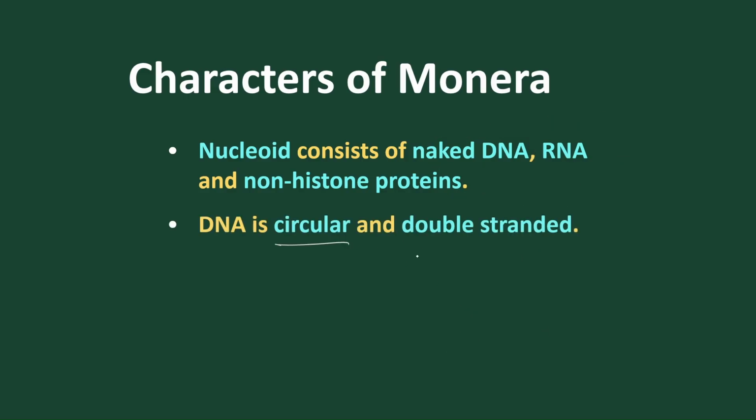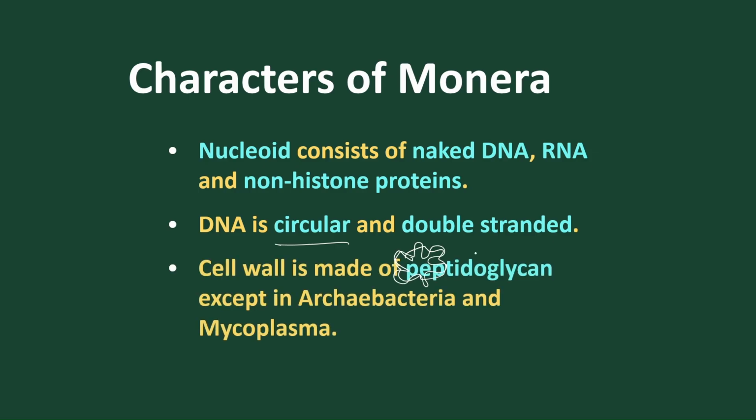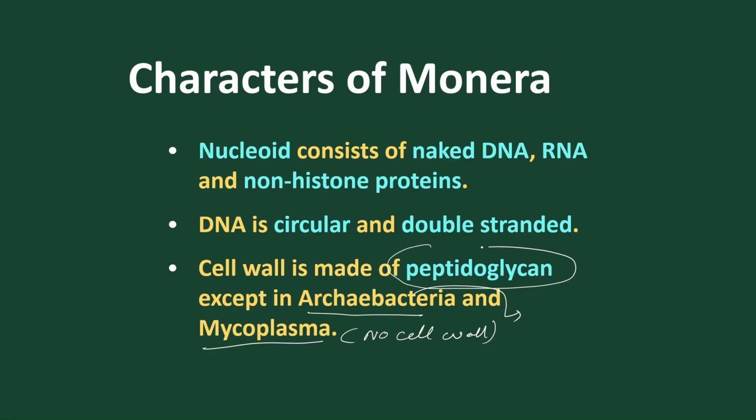The DNA is circular and double stranded. But when we talk about bacteria, Archaebacteria and Mycoplasma don't have a cell wall. But Archaebacteria contain a cell wall in a modified form so that they can survive in harsh and primitive conditions. Mostly bacteria contain in the cell wall a chemical called peptidoglycan, sometimes called murein. We'll study details in the cell chapter. Archaebacteria don't have murein, they have branched lipid chains. We'll discuss later in our cell chapter.